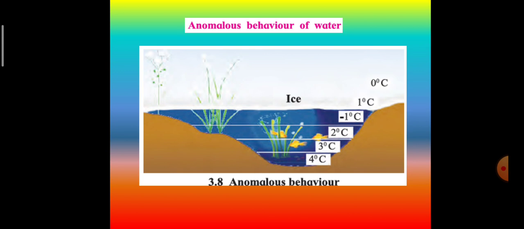It has also increased. The density of water is maximum at 4 degrees Celsius, and hence the surface layer of the water is freezing, but the temperature below is increasing, and hence the density of water is increasing, so it is in liquid state and the fish can survive in water below the ice.